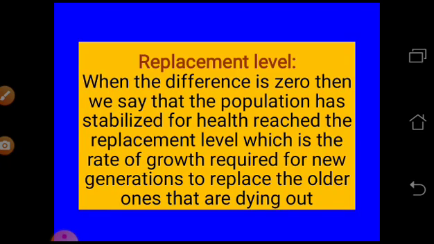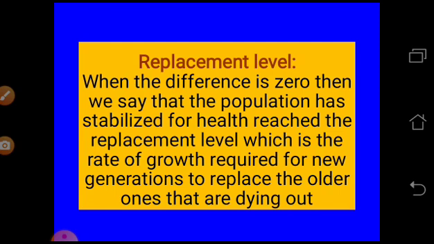Okay. Then the next one is replacement level. So what is the replacement level? Already I have told you, replacement level means if two persons die and these two persons have two children, they can replace their parents. That means the difference is 0. When the difference is 0, then we say that the population has stabilized. In every couple, if they have two children, that means the replacement level will be 0.